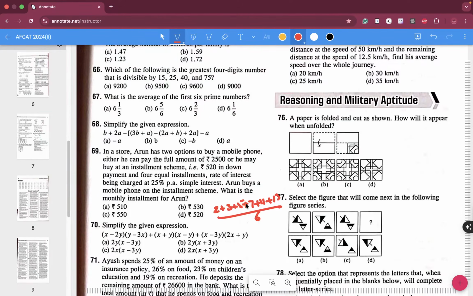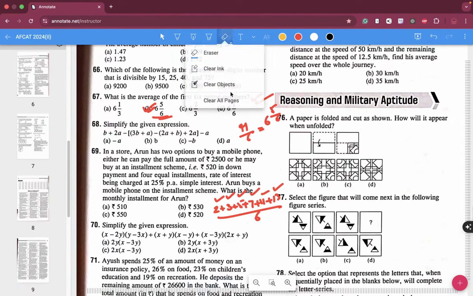Guys, do you realize that you have certain sitter questions like this also, and you can't really miss this question because everyone else will be doing this. So 13 plus 7 is 20, 25, 28, 30, 41. 41 by 6, which is 6 and 5 by 6. Question 67, B is your correct answer, folks.